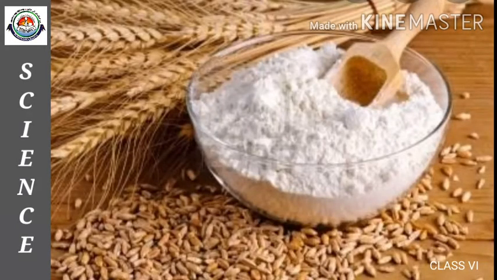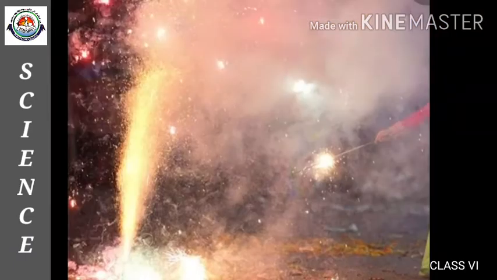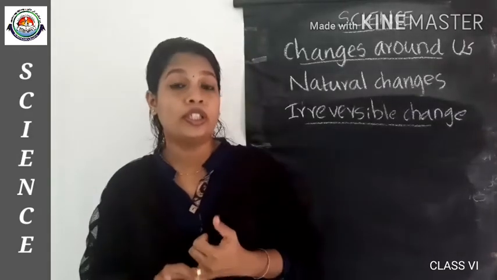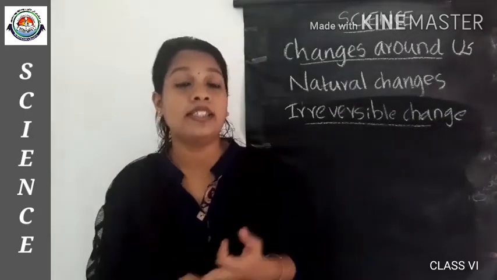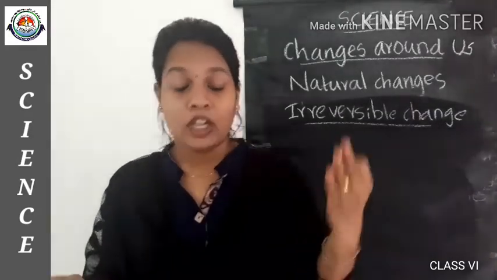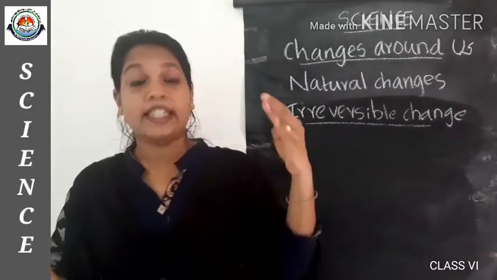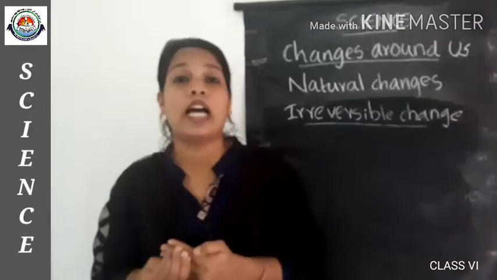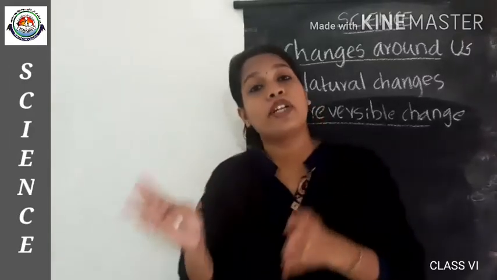Grinding of wheat grains into wheat flour and burning of crackers are also examples for irreversible change. Burning of paper, wood, then rusting of iron and weathering of rocks, then grinding of wheat into wheat flour. These are the examples for irreversible change.